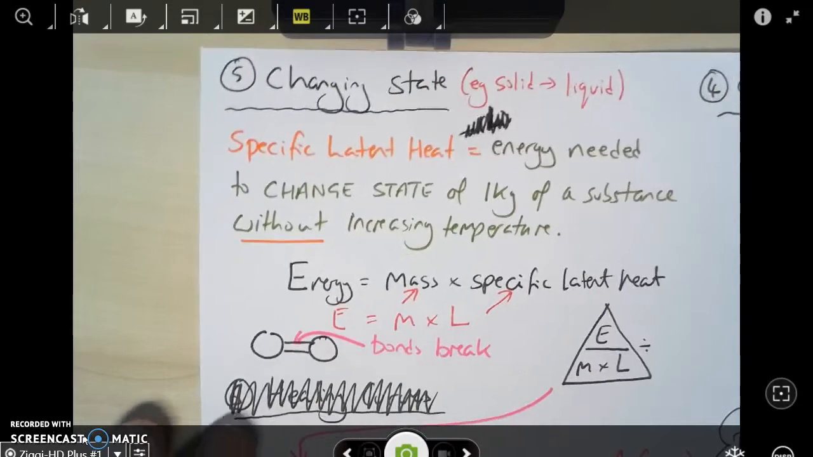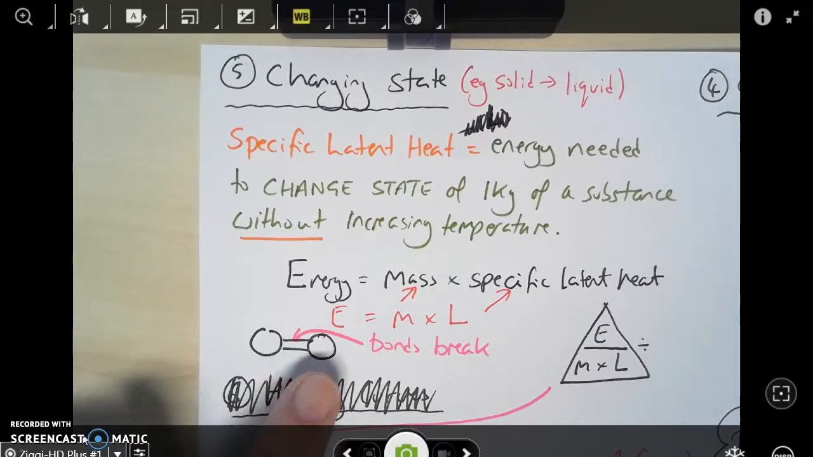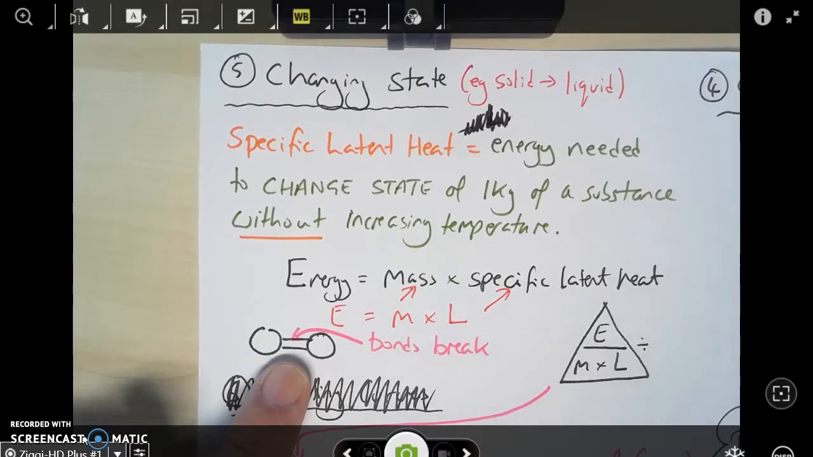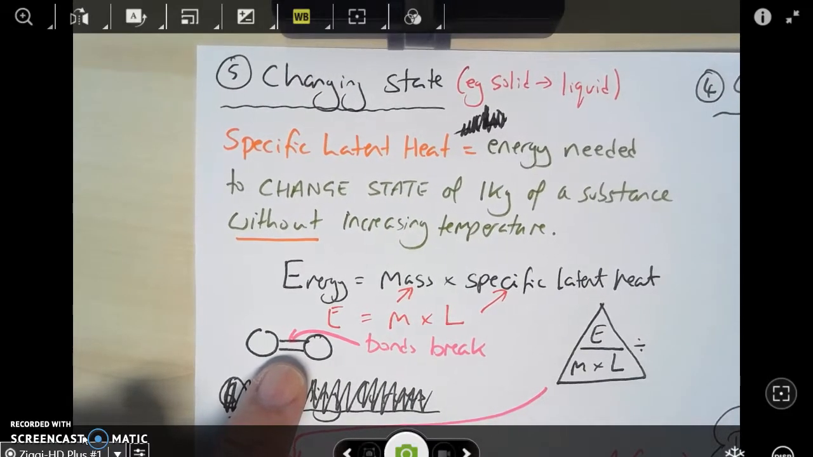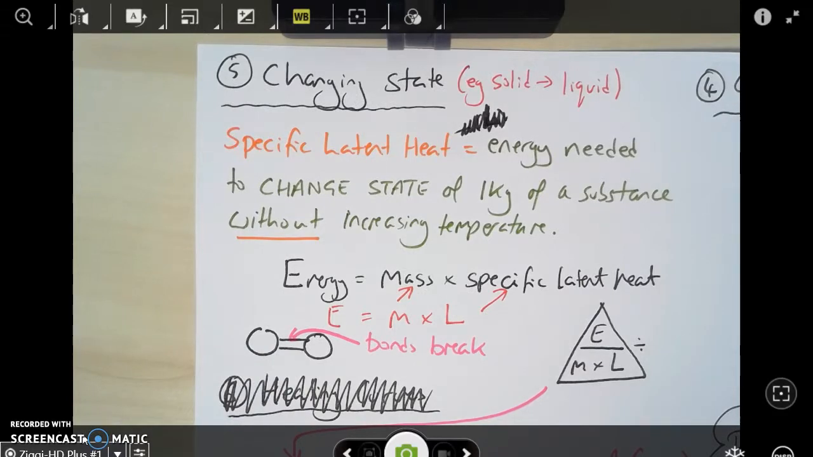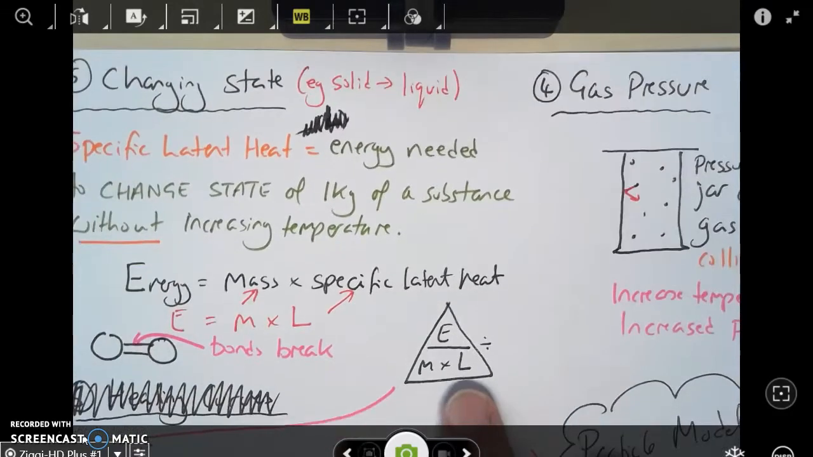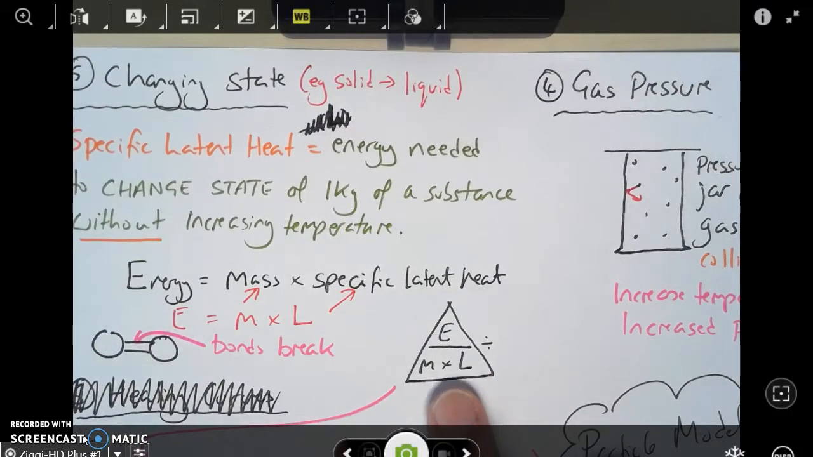I've done a little diagram there, just showing we've got two particles, and the bonds between the particles are what's keeping it as a solid. If you can break those bonds or loosen those bonds, it becomes a liquid, and if you can break them completely, it becomes a gas. There's the triangle for our E equals m times L, energy equals mass times specific latent heat.